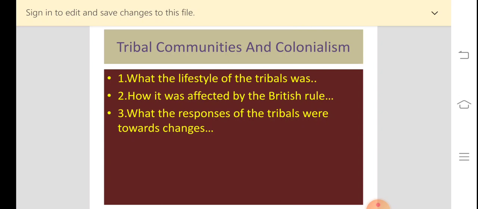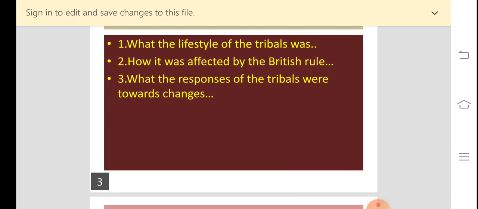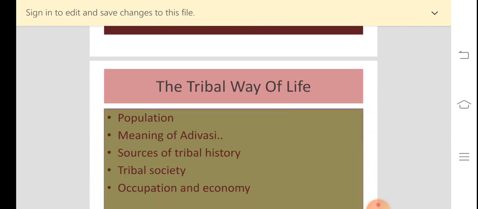Once again: the life the tribals were living before the colonial period, how it changed with the advent of the Britishers, the effect on the life of the tribals after the advent of the British, and third, what the response of the tribals was towards the changes. Understood? So let's start now with the first topic, that is, what the lifestyle of the tribals was.